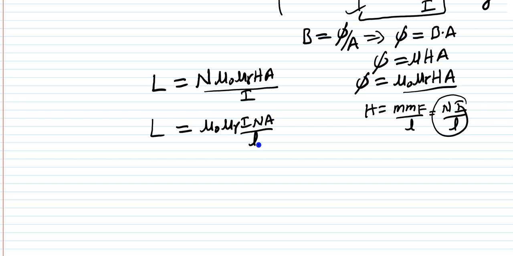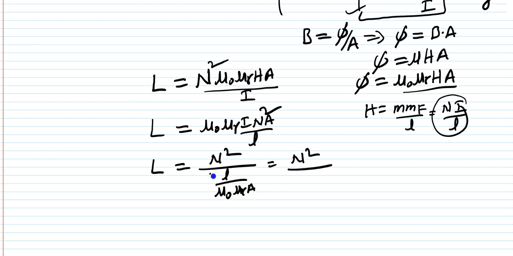This is what is coming, a square here, right? It is coming as a square here. Then what is the final expression we are getting for the inductance: L is equal to N square by, if you just manipulate this expression, then l by mu r into A will come, or N square by, instead of this whole term you can write reluctance.